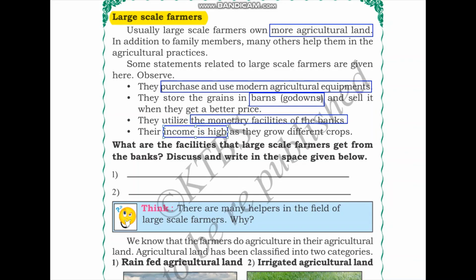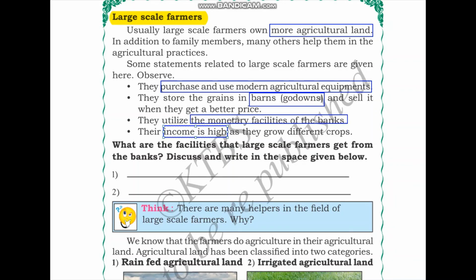So some characteristics of large scale farmers are that they own more agricultural land and they purchase and use modern agricultural equipment. In our village, Manjamma was a large scale farmer, and just like she purchased modern agricultural equipment, large scale farmers also purchase and use it.